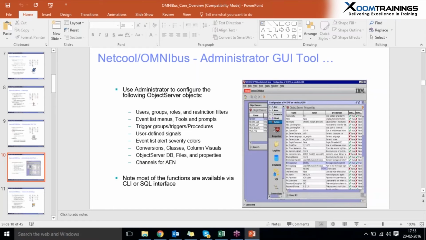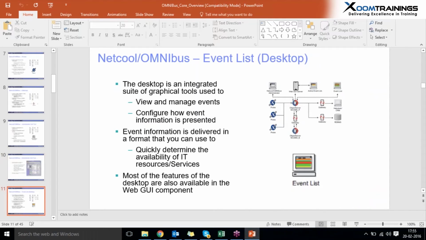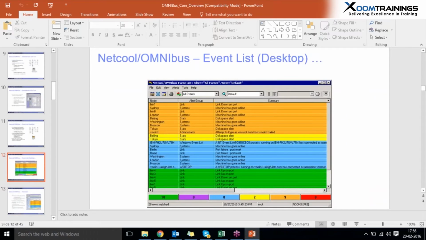And most functions are available via the SQL interface. And another one is the event list. It is a desktop integrated suite of graphical tools that we can see on our systems also. If we want to see the event list in our browser, we need to integrate it with WebGUI, which is a third-party tool. Event information is delivered in a format that we can use to quickly determine the availability of resources. Most of the features of the desktop are also available in WebGUI components. This is a screenshot which shows the event list in our desktop.